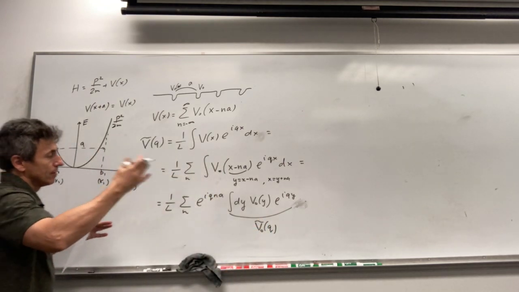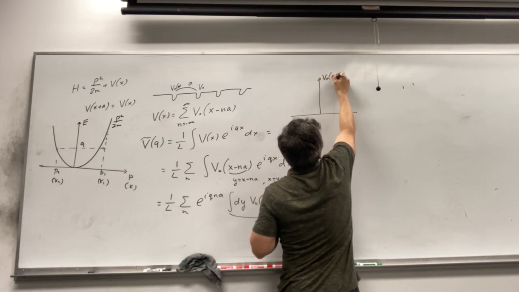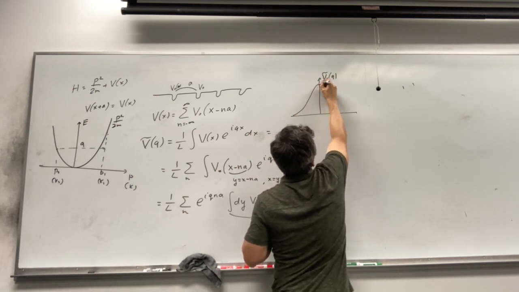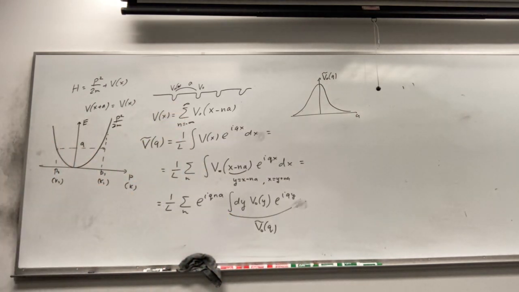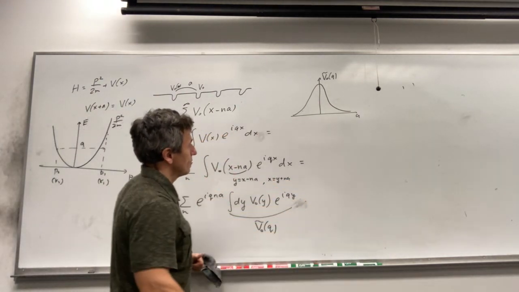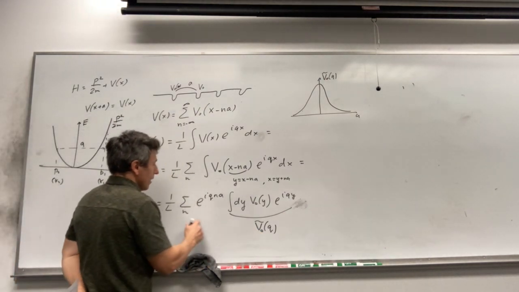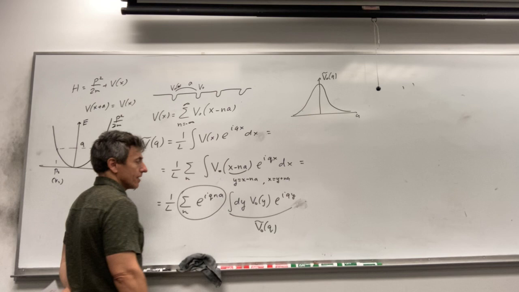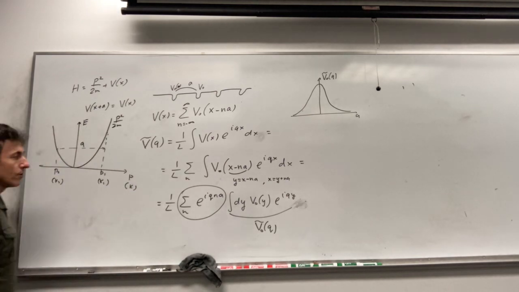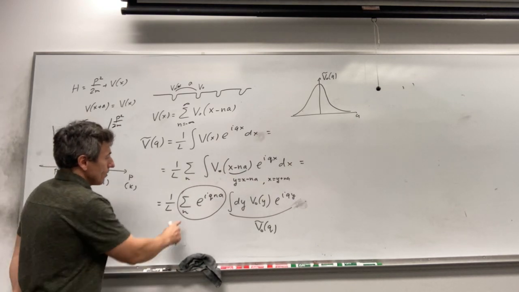So it will be some profile of this form, V0(q), so it has this profile, for example, like that. Of course it depends on the shape of this potential, and again it's some function of q. It has a maximum at 0 usually, and then it goes to 0 over some interval. So this is V0(q), but now let's look at this expression. Of course this expression does not depend on n, it's just the integral over a single potential.